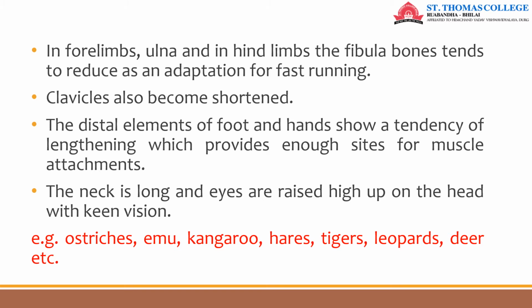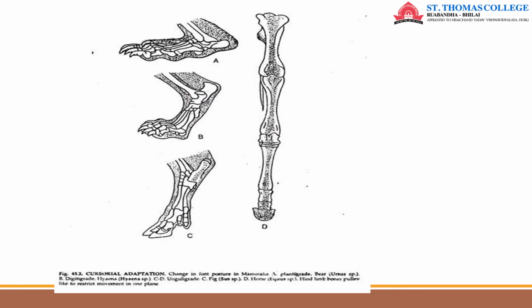In forelimbs the ulna and in hind limbs the fibula bones tend to reduce, an adaptation for fast running. So this is about cursorial adaptation. And their clavicles also become shortened. The distal elements of foot and hand show a tendency of lengthening, which provides enough sites for muscle attachments. The neck is long and eyes are raised high up on the head with keen vision. For example, ostrich, emu, kangaroo, hares, tigers, leopards, deer, etc.